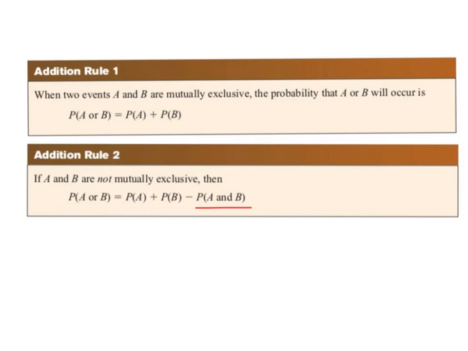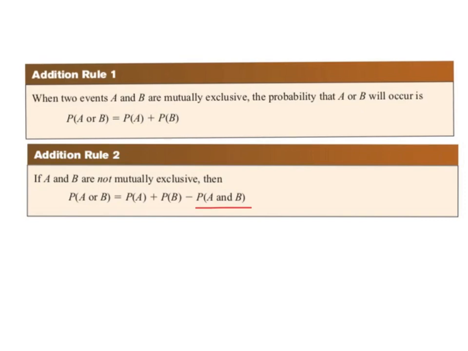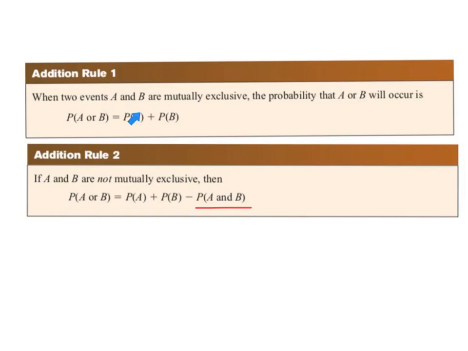And if they are, then you can just straight add the probability of each one if they're mutually exclusive. If they're not mutually exclusive, you have to subtract off the probability of both of them happening, because they're already counted in A and B. So if I subtract one of them off, then I'm going to be good and I won't have counted too many.